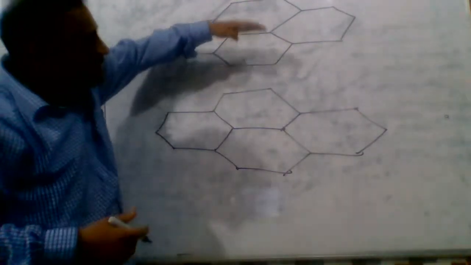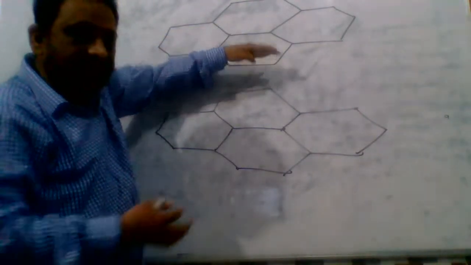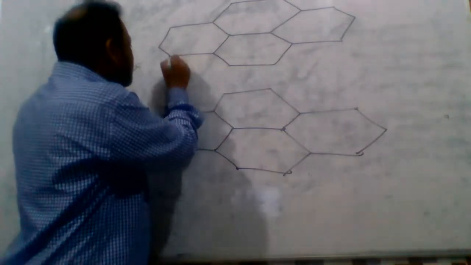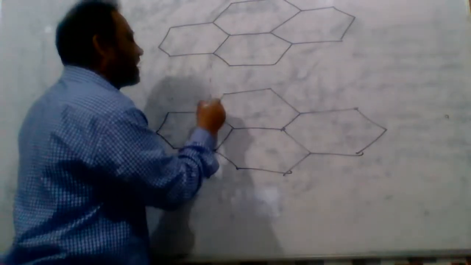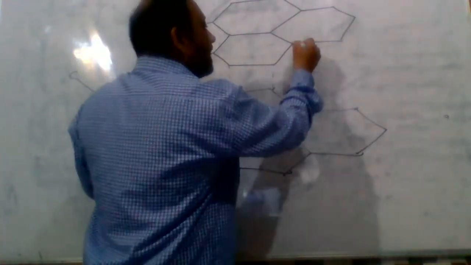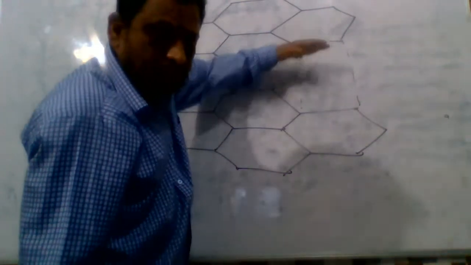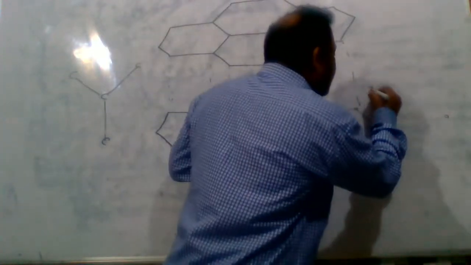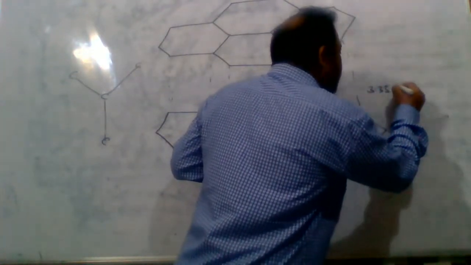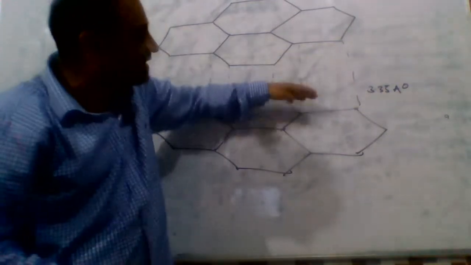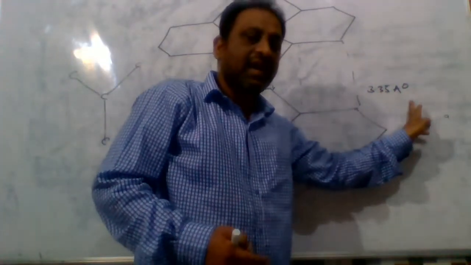Graphite is a soft material. These hexagonal crystal layers are connected by weak van der Waals forces of attraction, weak London dispersion forces. The distance between any two adjacent hexagonal crystal layers is equal to 3.35 angstroms.